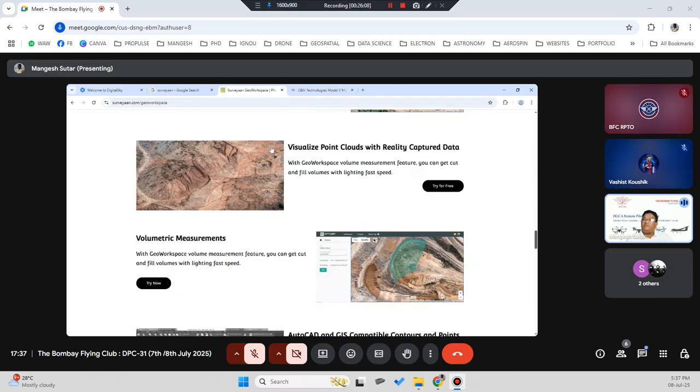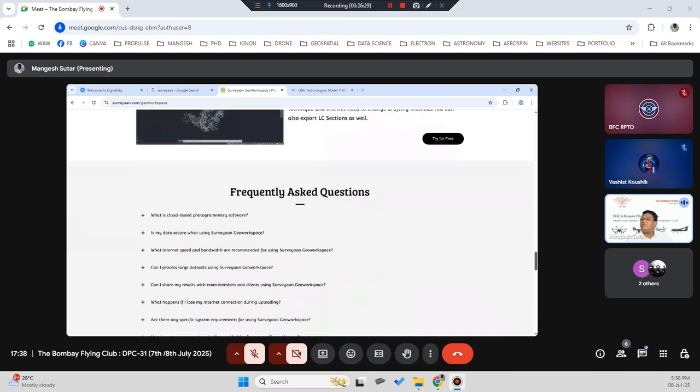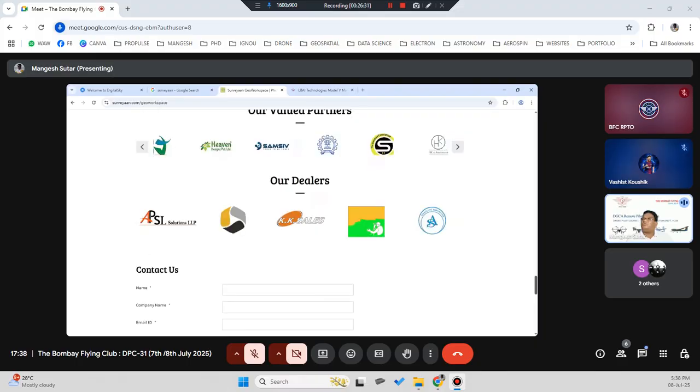To make this kind of image, you would require at least thousands of photographs of this area. All the photographs are processed and stitched to generate this one common point cloud image. You can do a lot of volumetric measurement, AutoCAD, GIS, contours, points, all those things. So they are doing very good.